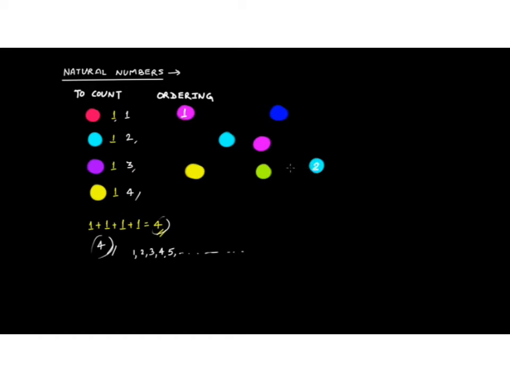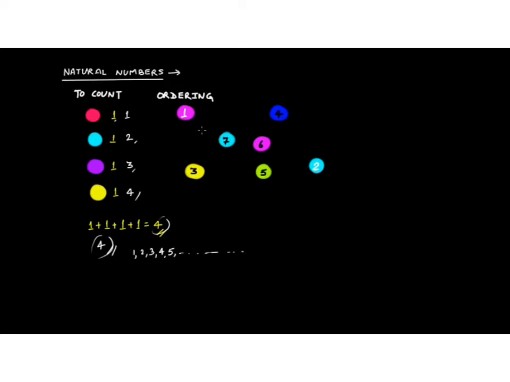That is, you have put an order, right? You can allot a number for any given ball. You say this is ball number 1, this is ball number 2, this is ball number 3. Sorry, we'll have to take some different color. This is ball number 3, this is ball number 4, this is ball number 5, this is 6, and this is 7.